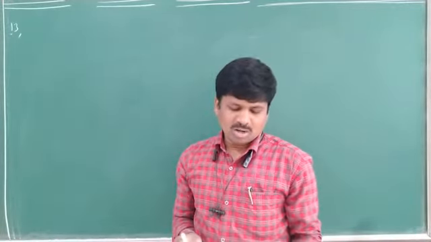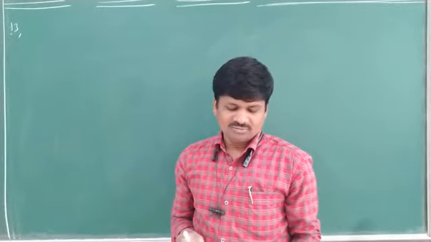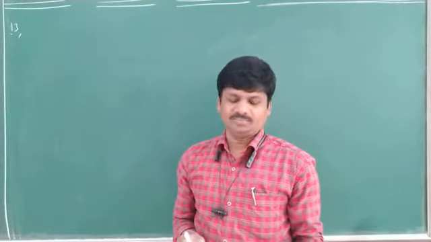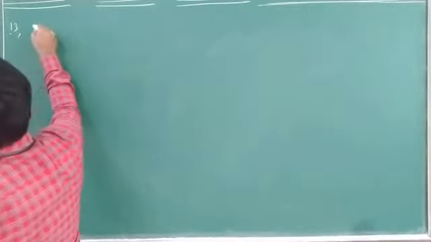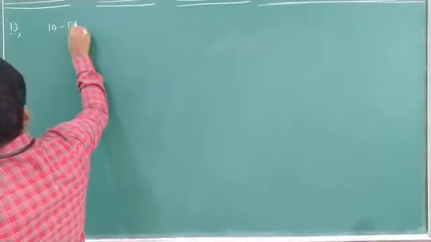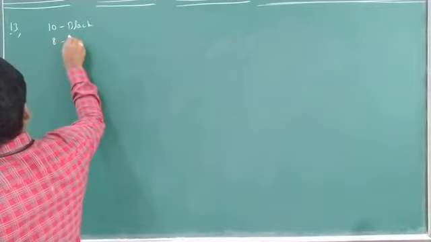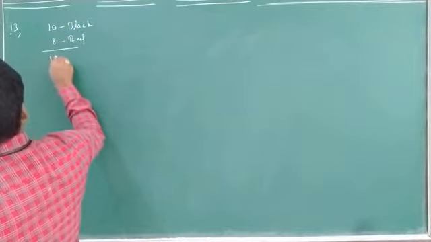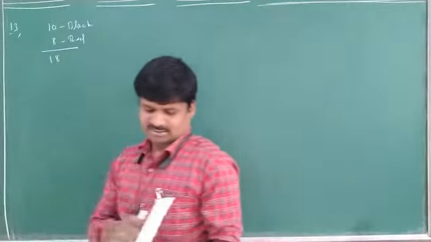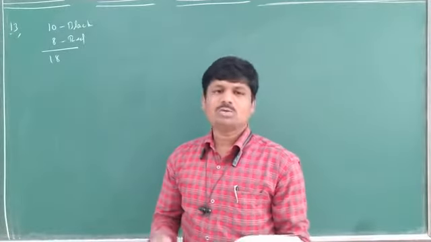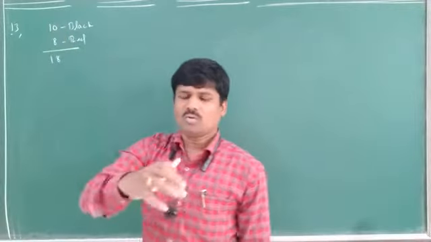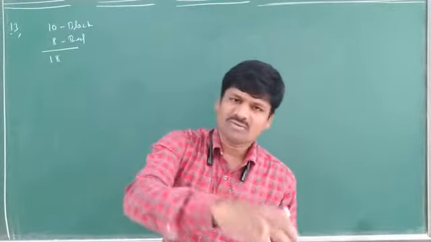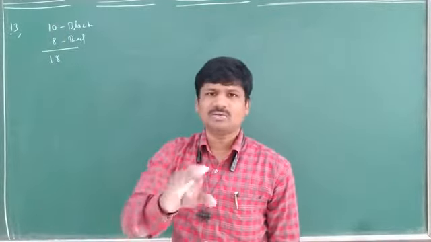Two balls are drawn at random with replacement from a box containing 10 black balls and 8 red balls. Total 18. Okay, so what is asked here? Two balls we are drawing. From this, one ball we have to draw, and after that one we have to draw one more.